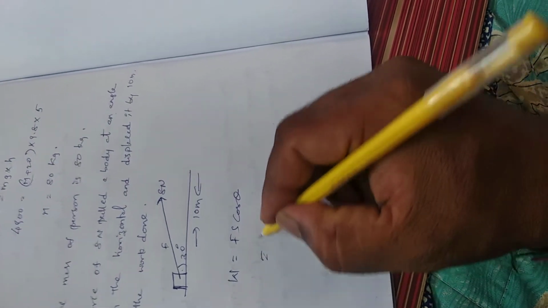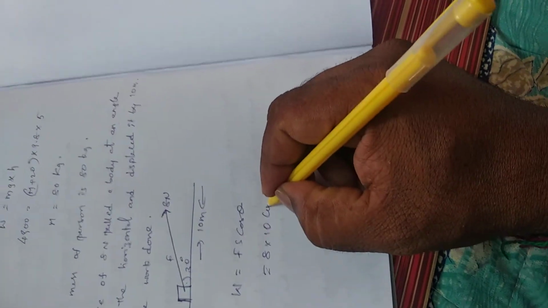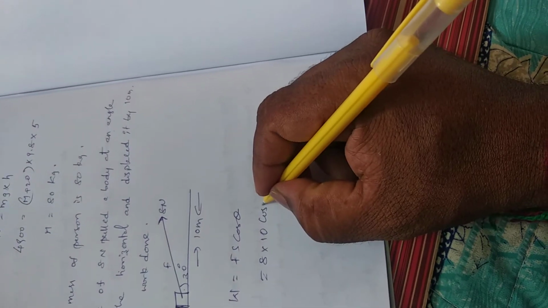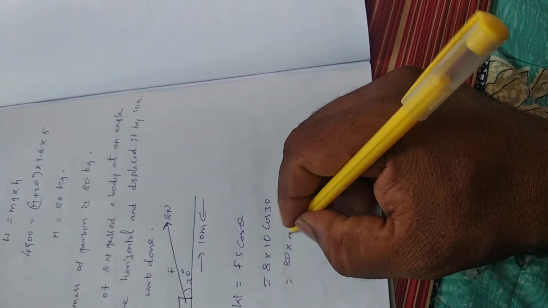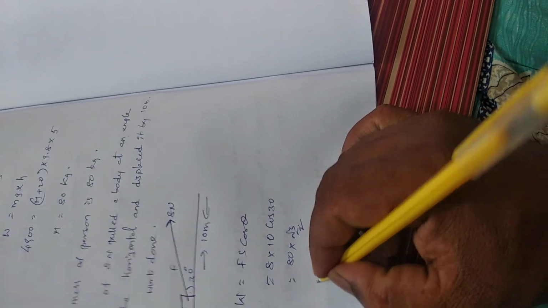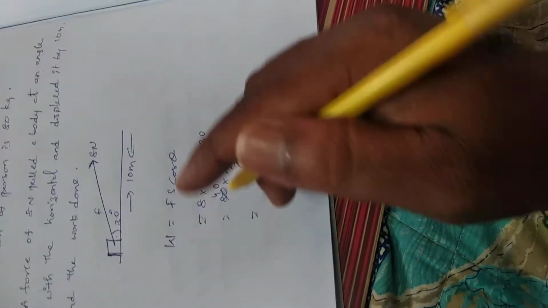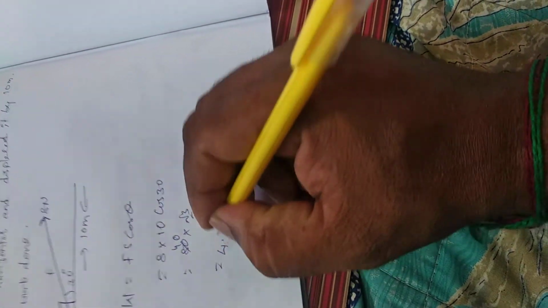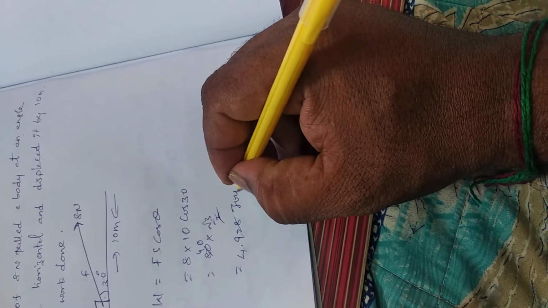Here F is equal to 8 newtons, displacement is equal to 10 meters, angle of projection is equal to 30 degrees. Finally, 80 into root 3 by 2. We simplify the equation: 4.928 joules. This is the solution.